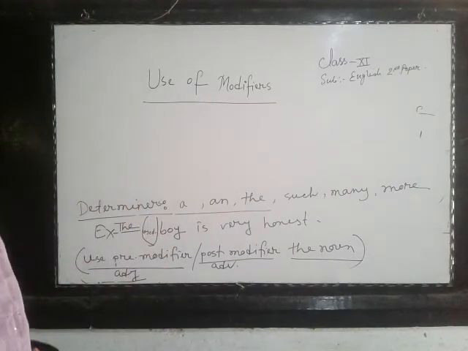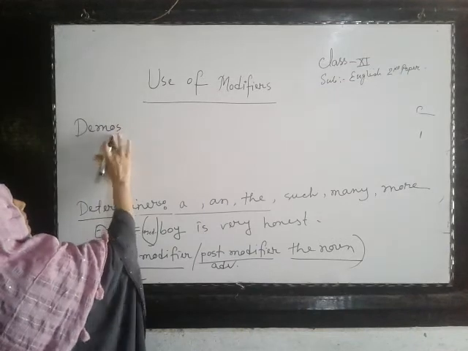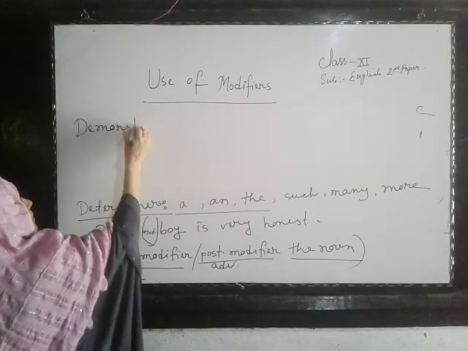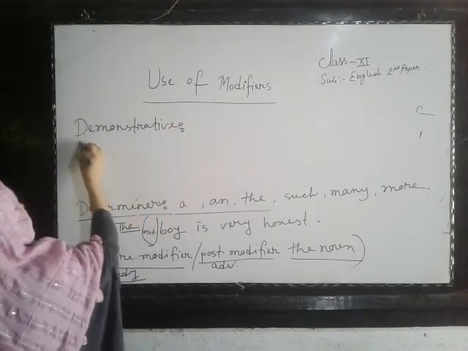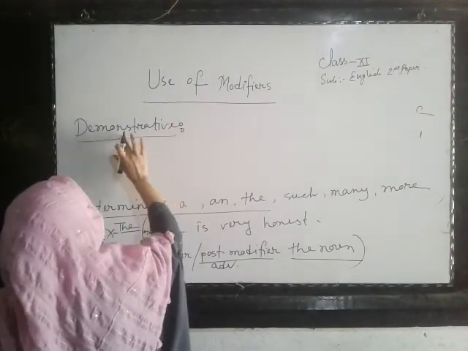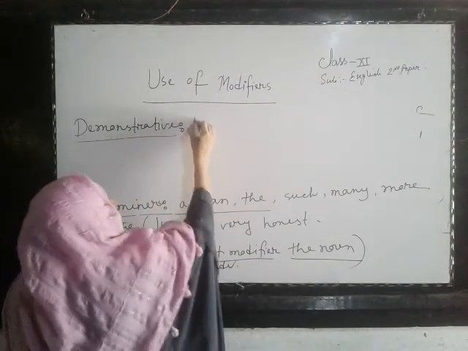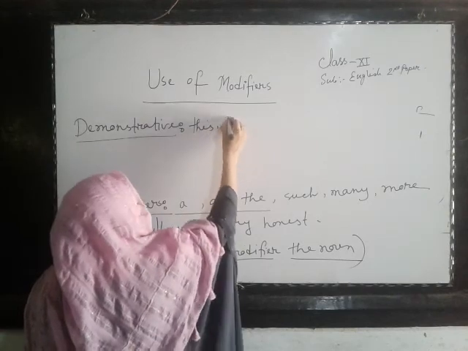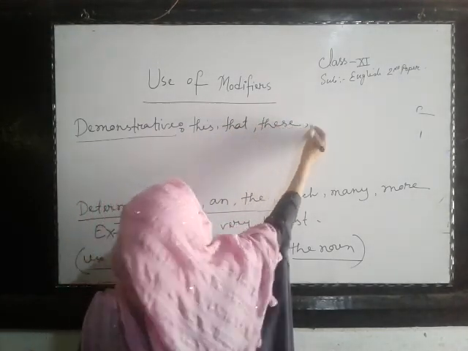Now come demonstratives. Demonstrative means demonstrative pronoun. This, that, these, those.